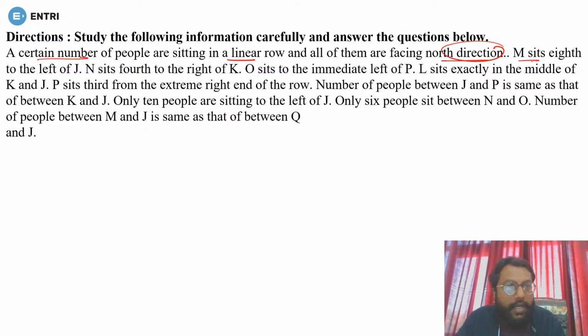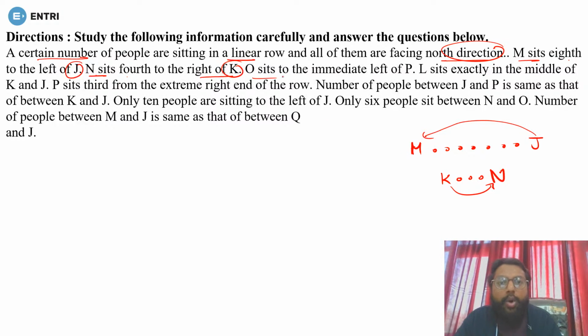Now first, M sits 8th to the left of J. So M should be 8th to the left of J. If somewhere it is J, 1 2 3 4 5 6 7, on the 8th position there will be M. Yes or no? Done. Now N sits 4th to the right of K. Now we have N should be 4th to the right of K. Done, and this should be done like this.